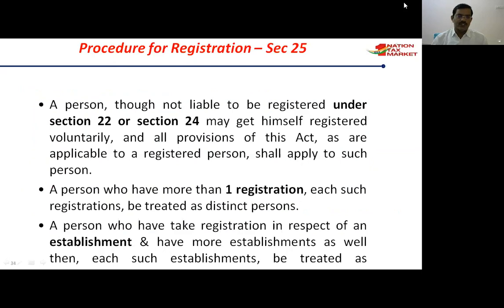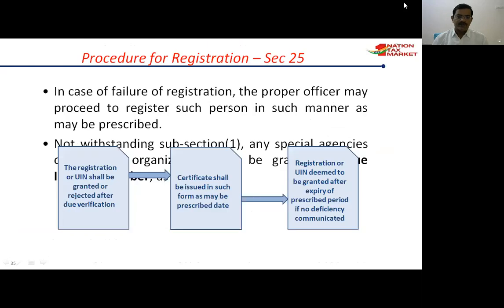Otherwise they have to take multiple registrations. As per section 25 of the GST Act, a person though not liable to be registered under section 22 or section 24 may get himself registered voluntarily, and all provisions of this Act as applicable to a registered person shall apply to such person.